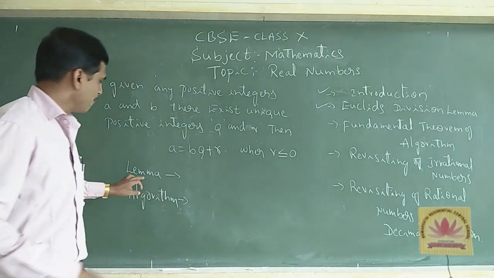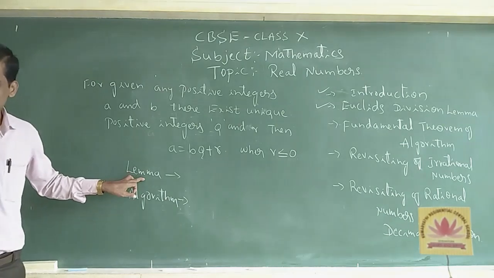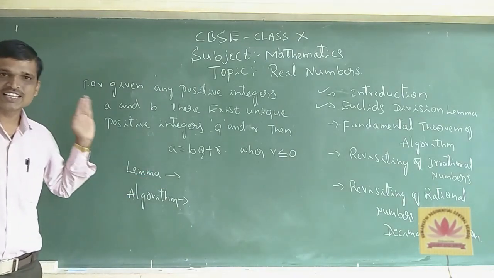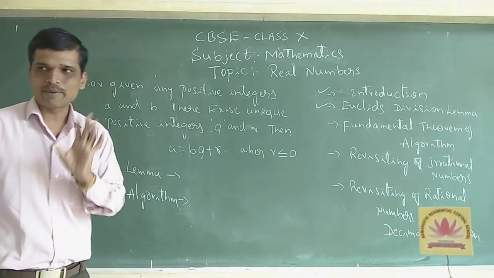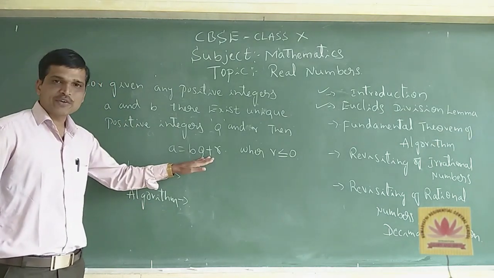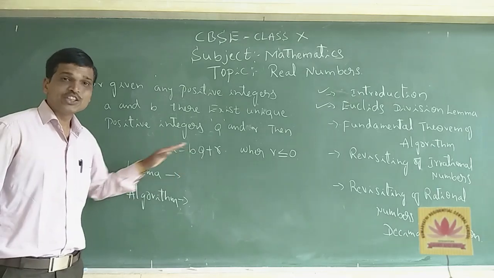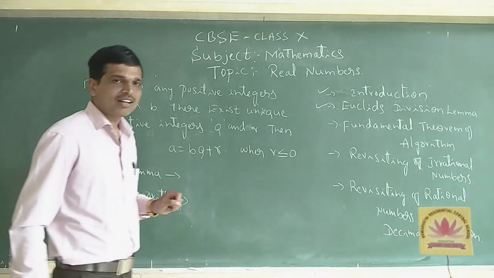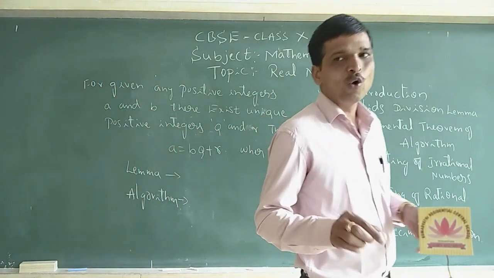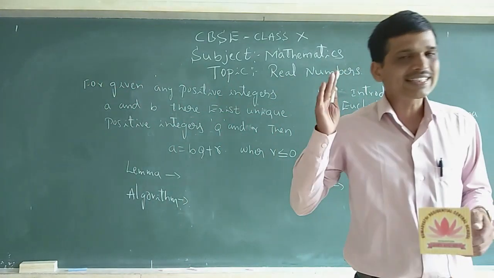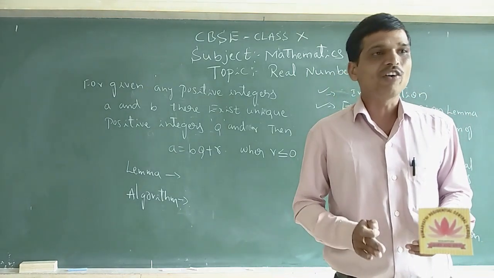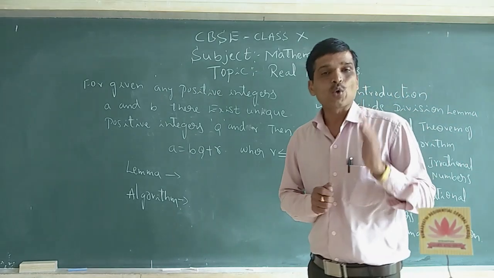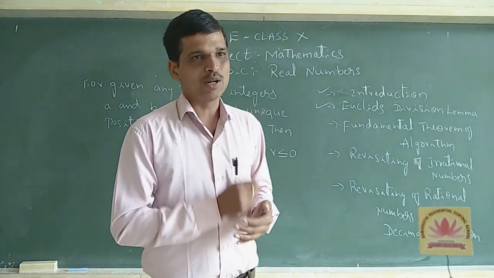Once again, lemma is a proved statement. It is a statement denoted by Euclid, that's why it is named Euclid division lemma. So what we have written in this equation is called Euclid division lemma. And what about algorithm? Algorithm is a set of well-defined steps, a procedure used to solve problems.